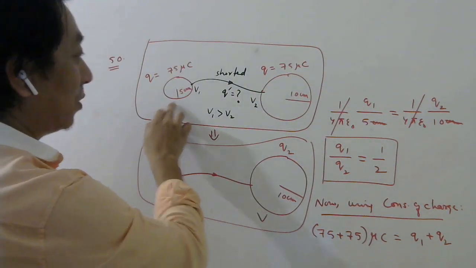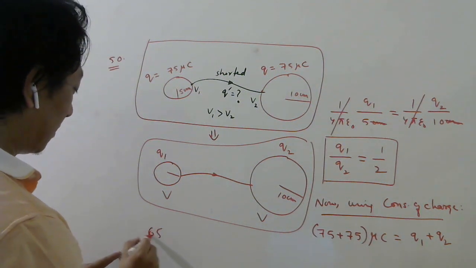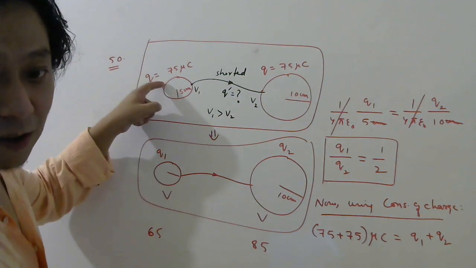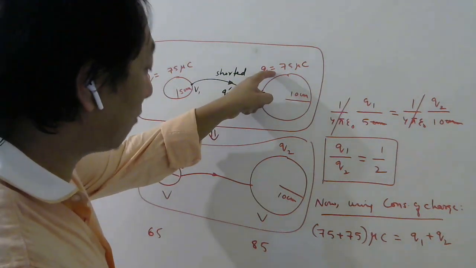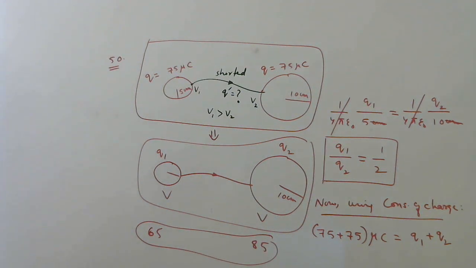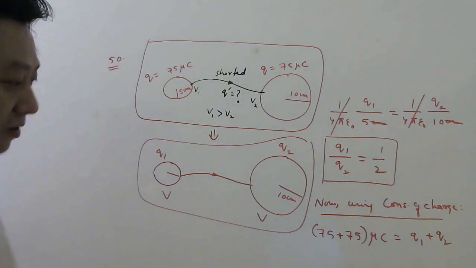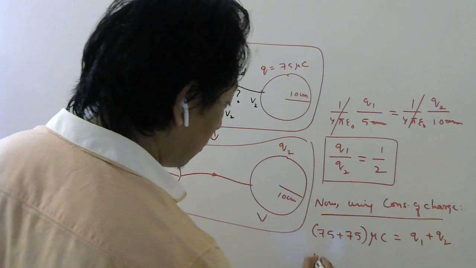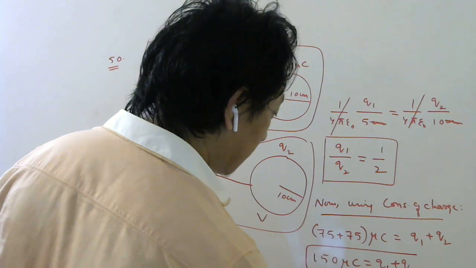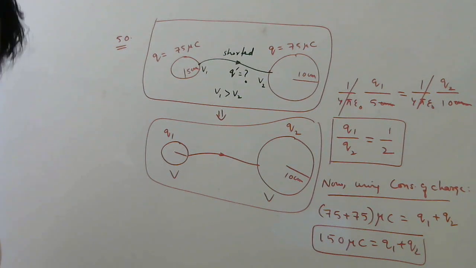Suppose I have 75 rupees, you have 75 rupees. I am giving you 10 rupees. So now I will have 65 rupees. You will have 85 rupees. So I don't have same money. My 75 rupees became 65 rupees. Your 75 rupees became 85 rupees. But total money is still same, because we are not destroying the money in the problem, right? Total charge of the system should be conserved. So this will give you 150 microcoulomb should be q1 plus q2. Correct? 150 microcoulomb should be q1 plus q2.